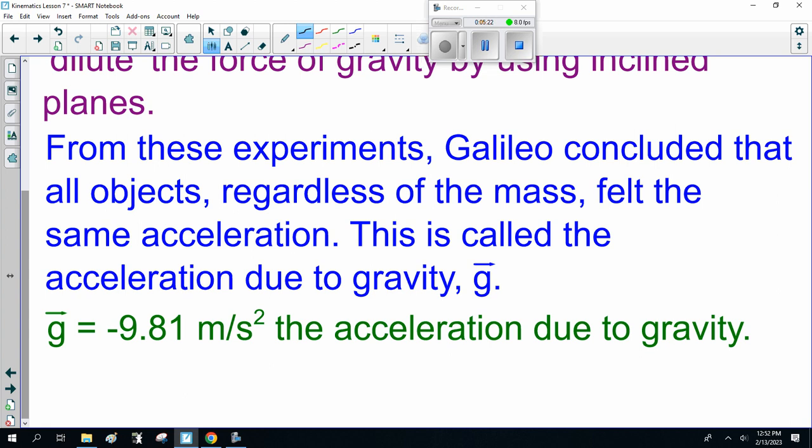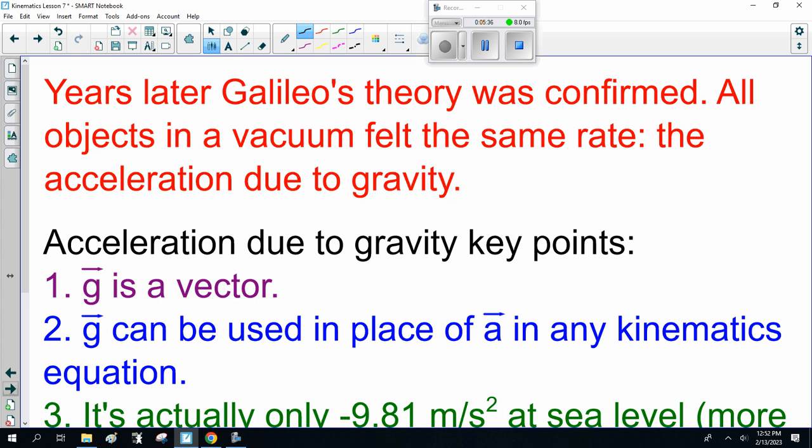This is called the acceleration due to gravity, g, with a little bar above it, making it a vector. So acceleration due to gravity, g, is minus 9.81 meters per second squared. Okay? Now, years later, Galileo's theory was confirmed. All objects in a vacuum fell at the same rate, the acceleration due to gravity. If you want to, you can find the video NASA made on this, dropping a rock and a feather on the moon.